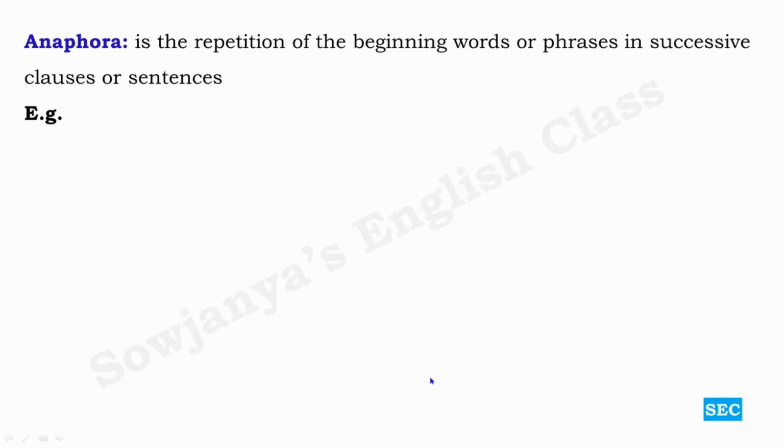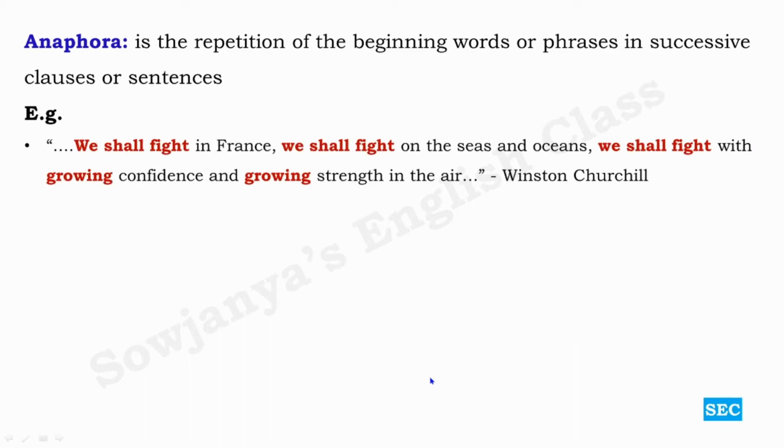For example, look at all the beginning words and phrases. We shall fight in France. We shall fight on the seas and oceans. We shall fight with growing confidence and growing strength in the air. This is an extract taken from Winston Churchill's speech. Anaphora is the repetition of the beginning words or phrases.